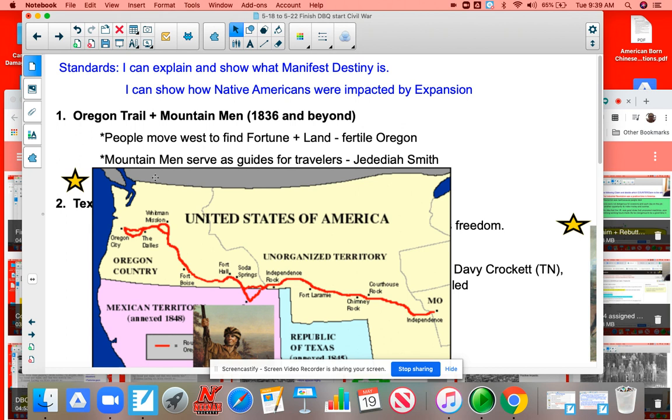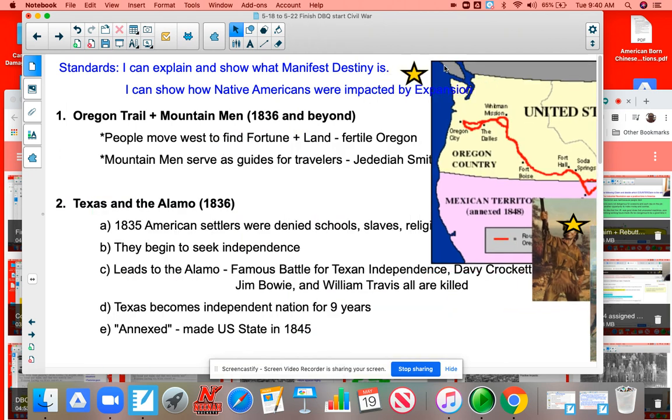People had to get out to this area because this area right here, the Great Plains, was also known as the Great American Desert. And because of that, this land was very unfertile. They had to make it here. And they couldn't get land over here because it was already claimed. So by 1836, the Oregon Trail became really popular and people started moving out west because of the mountain men.